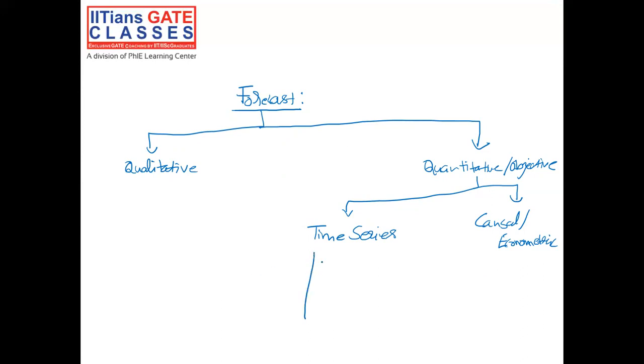So in time series, broadly, we have four methods. One is past average method. Second is simple moving average, also denoted as SMA.